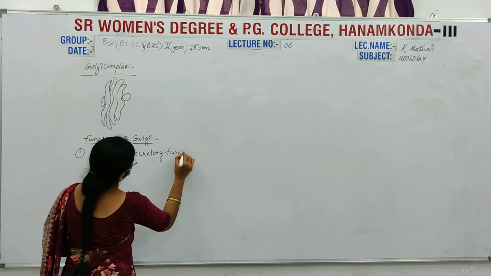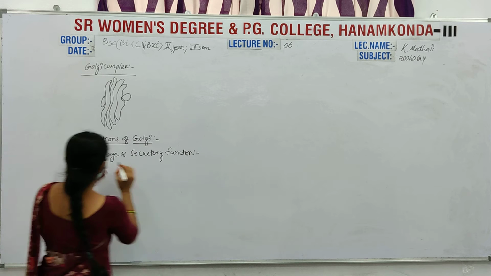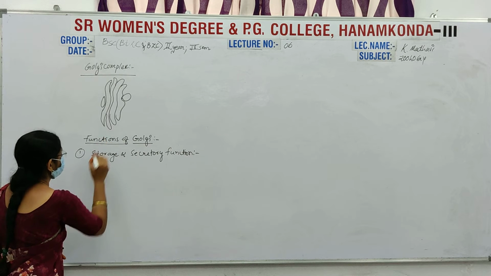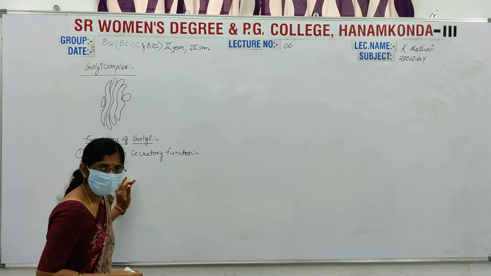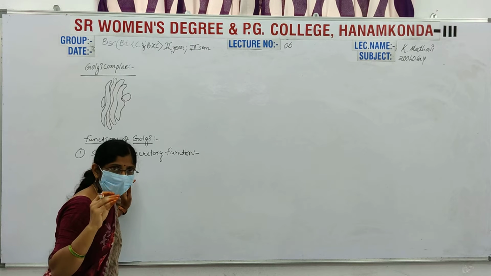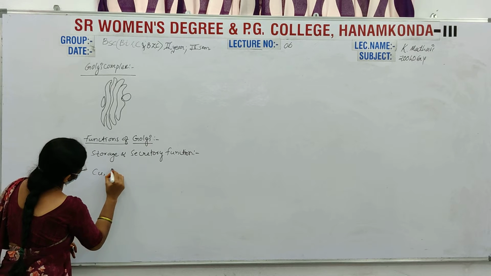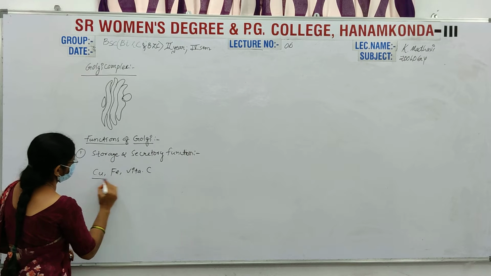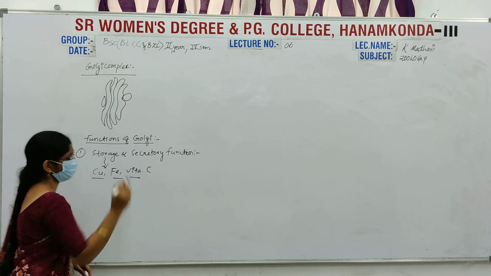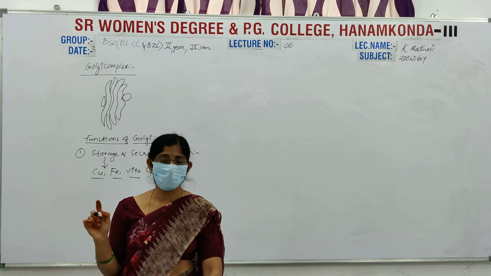Storage function: the storage of copper, ferrous and vitamin C, which are important elements stored in the Golgi complexes.